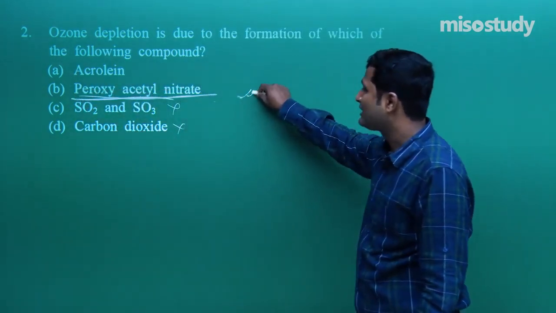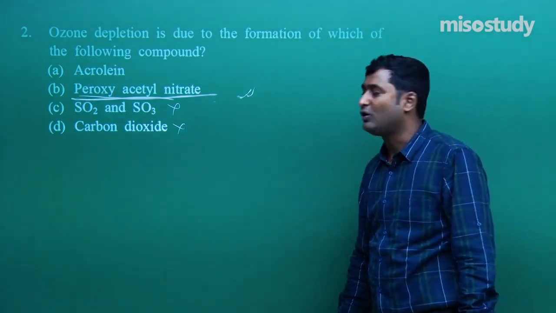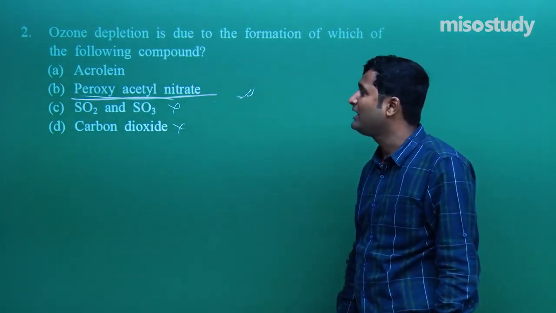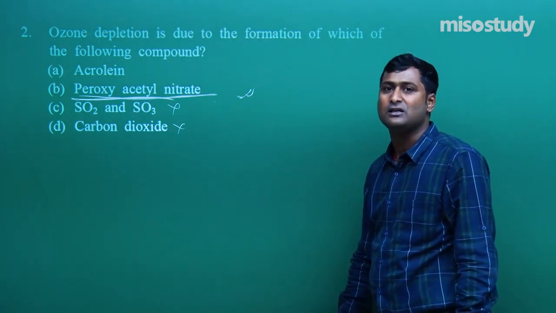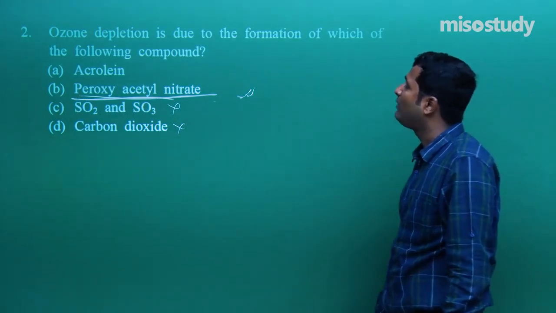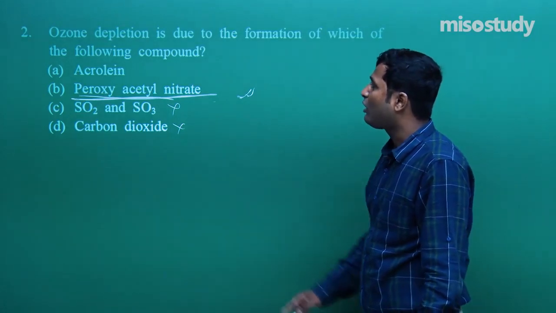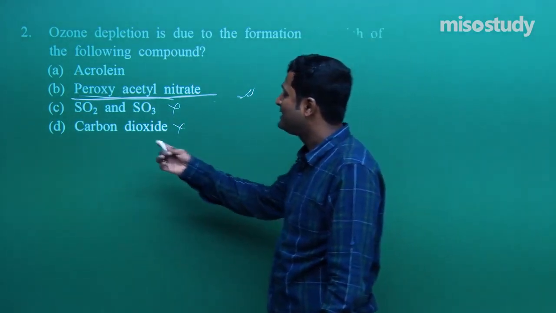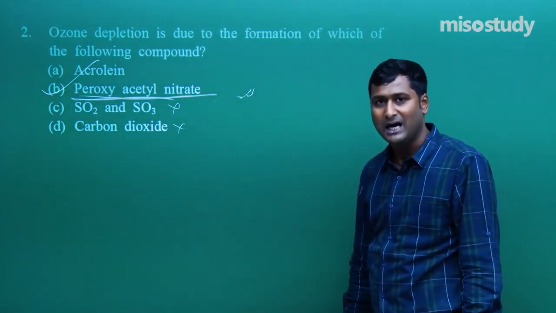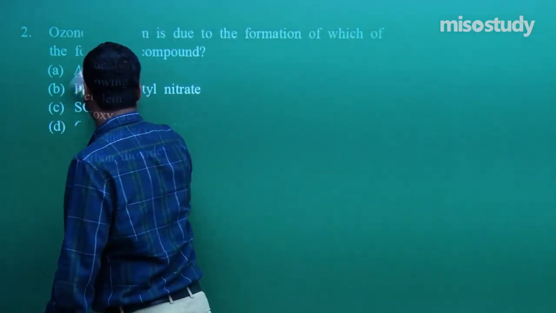I have discussed all the reactions related to this question during my theory lecture. So ozone depletion, and what is the prime cause of ozone depletion? Due to the presence of CFCs, chlorofluorocarbons. So ozone depletion is due to the formation of which of the following compounds? It's very simple, that is peroxyacetyl nitrate. So B is the correct option, so for question number 2, B is the correct option. Now friend, let's move to the next section.